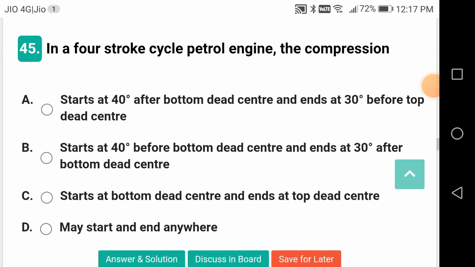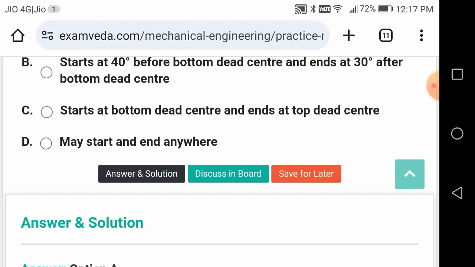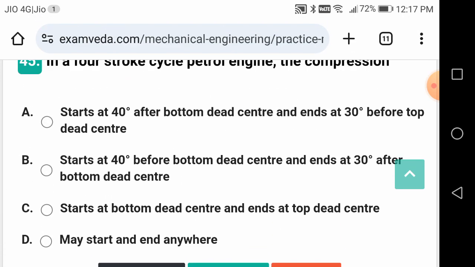In a 4-stroke cycle petrol engine, the compression stroke, so he is asking about the compression stroke, starts at 40 degrees after bottom dead center and ends at 30 degrees before top dead center.